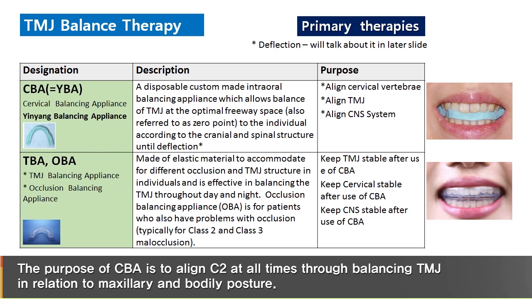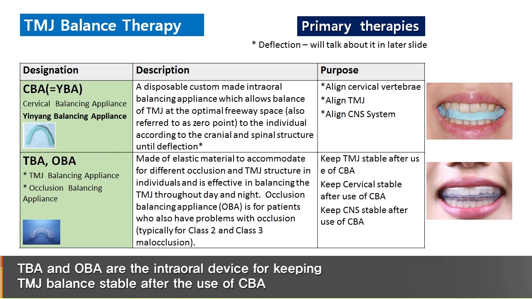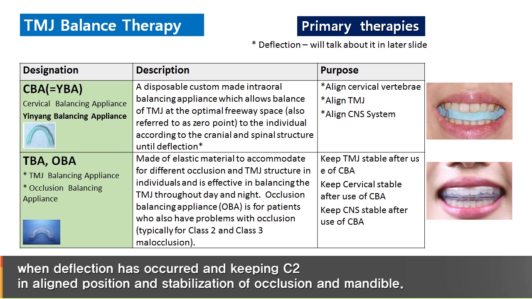maxillary and bodily posture. TBA and OBA are intraoral devices for keeping TMJ balance stable after the use of CBA when deflection has occurred, and keeping C2 in aligned position and stabilization of occlusion and mandible.